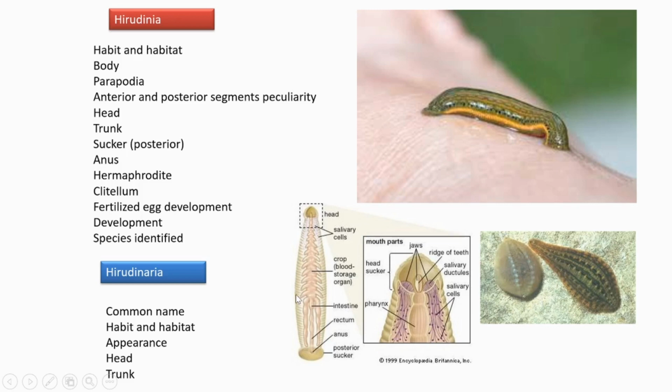Regarding the head, the head is composed of five segments joined together, and the dorsal side of the head bears many ocelli. Ocelli are somewhat equivalent to eyes. Also a sucker is there, and inside the sucker, the mouth is present. That's about the head.